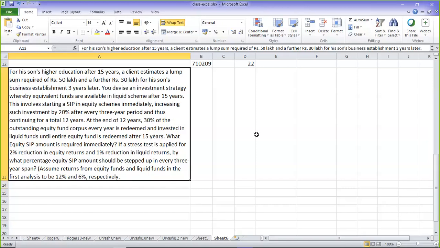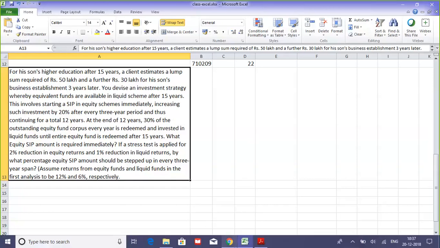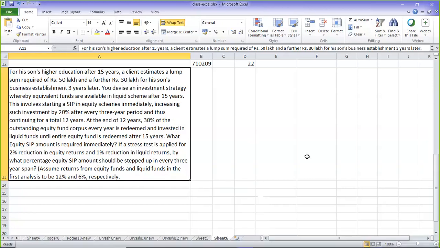Okay, 12% and 6%. See, this question is a very detailed question, not difficult. Generally what happens is, if you are clear in understanding the question, then it becomes easy. So the first timeline, like how we did for liquid and equity there, same way you have to do it. Here the advantage is there are not many withdrawals, there are only 2 withdrawals. He requires 50 lakhs after 15 years and 30 lakhs after 18 years.